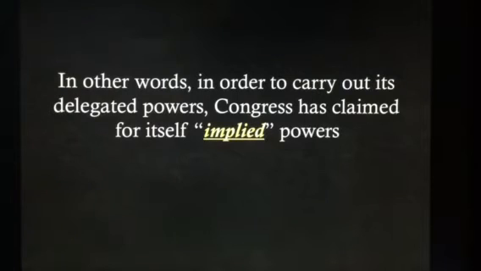In other words, in order to carry out its delegated powers, Congress has claimed for itself implied powers. We also call the necessary and proper clause the elastic clause of the Constitution. The elastic clause. And we say this because this part of the Constitution stretches or expands the power of Congress to do much more than what is actually stated in the Constitution.